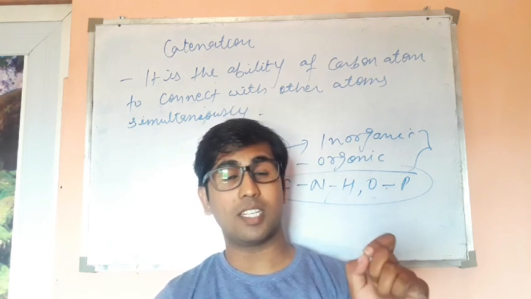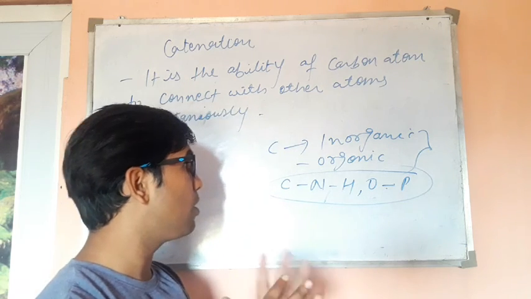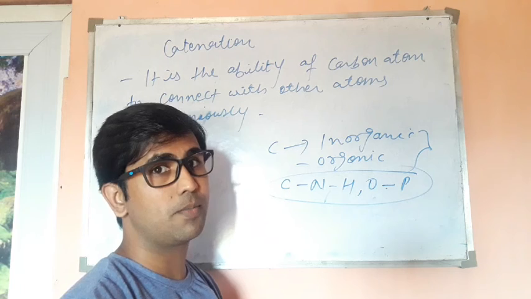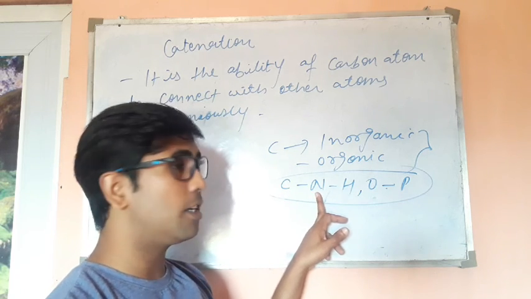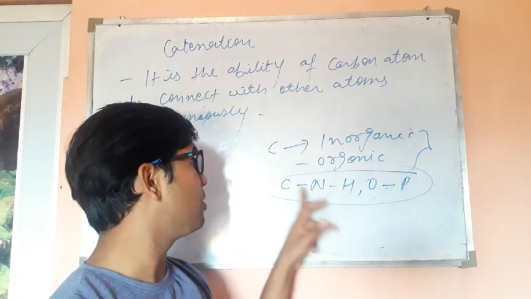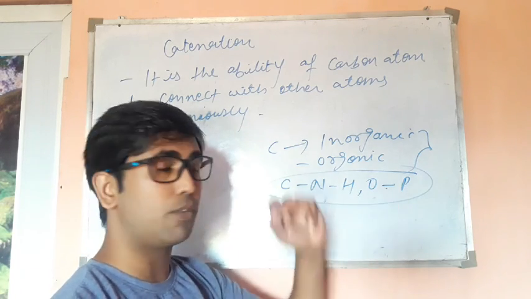All the RNA, all the DNA, the nucleic acids, have one common component, that is carbon, along with all these 4 elements. Amino acids can't be possible without the help of nitrogen, oxygen, hydrogen, carbon or phosphorus.